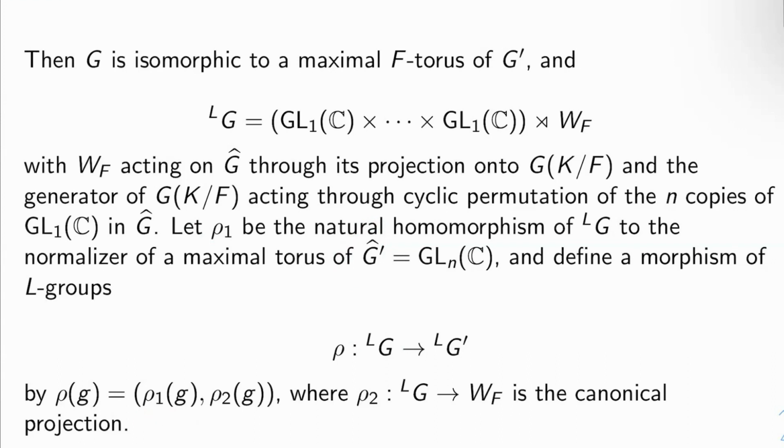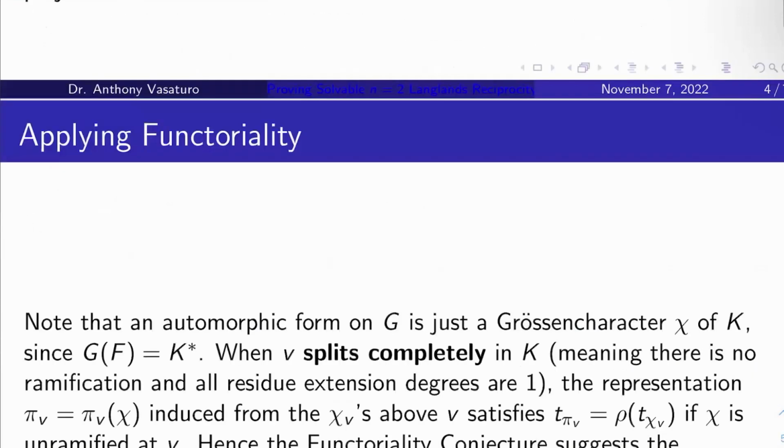But then we also need a map from the L group to the Weil group portion of the L group of G prime, right? So what's a natural map rho 2 from the L group of G to W sub F? It's just the canonical projection, right? You can just project this to W sub F. Okay, great. So we have a natural morphism of L groups once we pick this G and this G prime to be our groups.